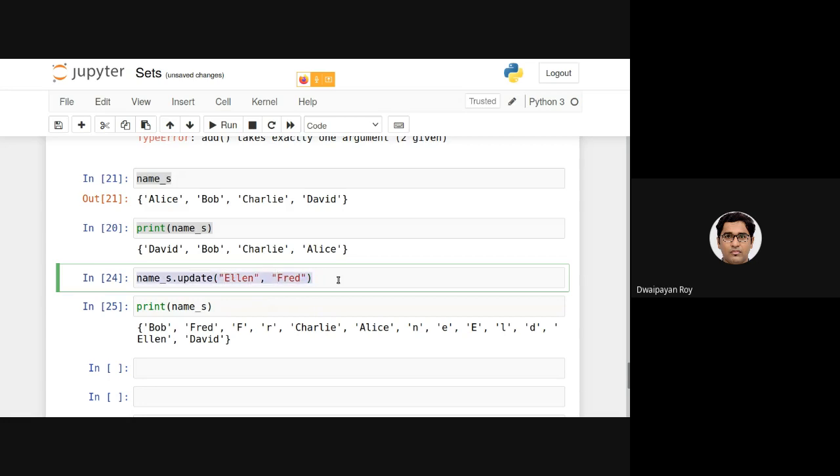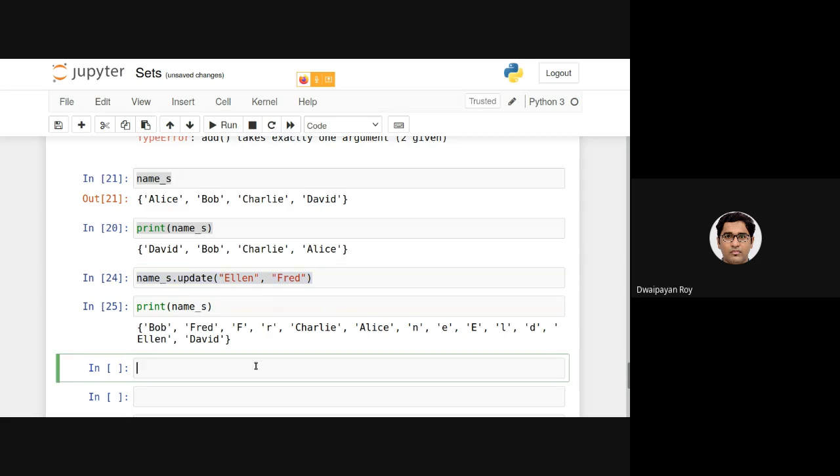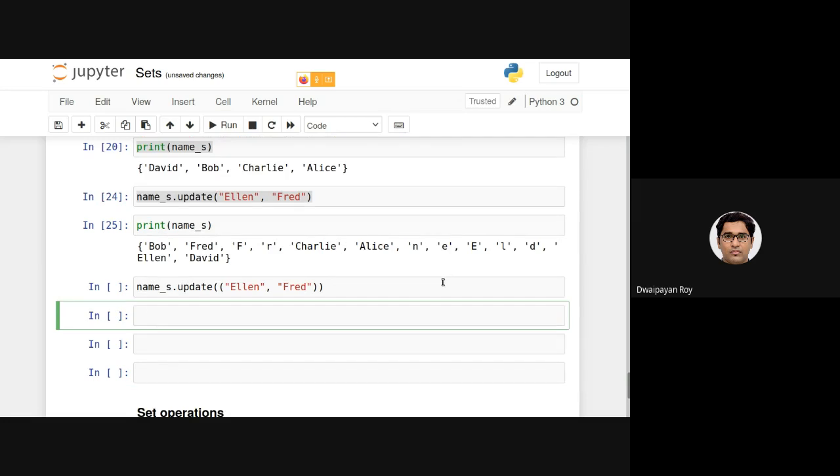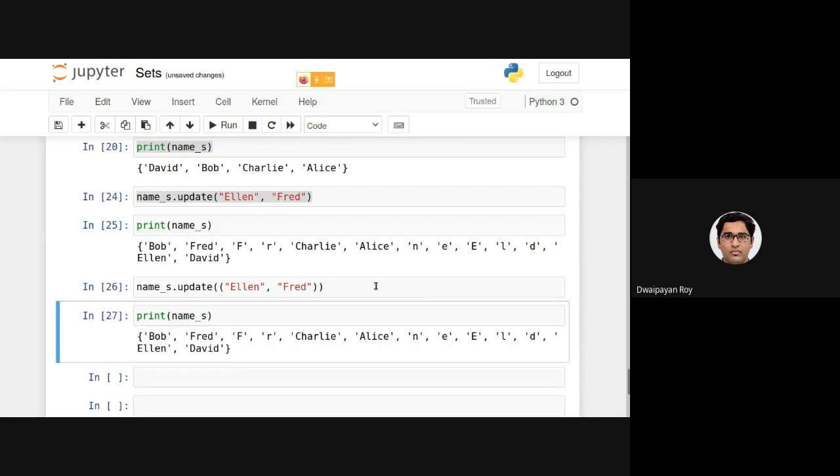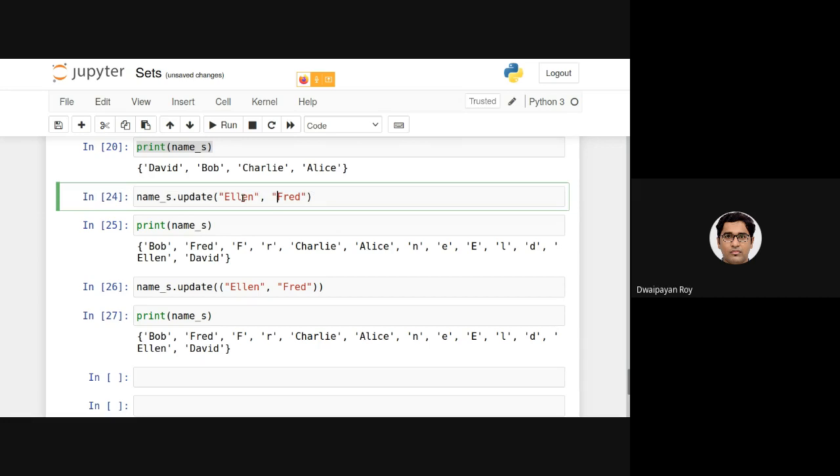Let's just keep it that way so that, looking at this notebook, you will be able to recall what we have done. So this is actually responsible for adding these individual items.